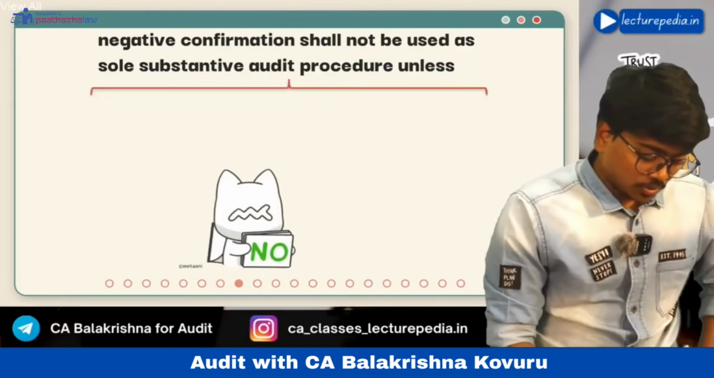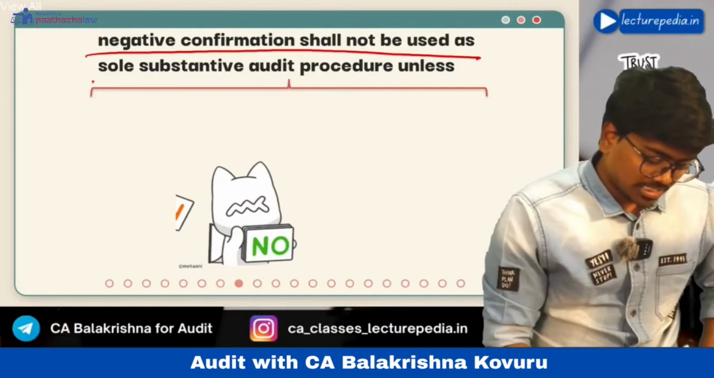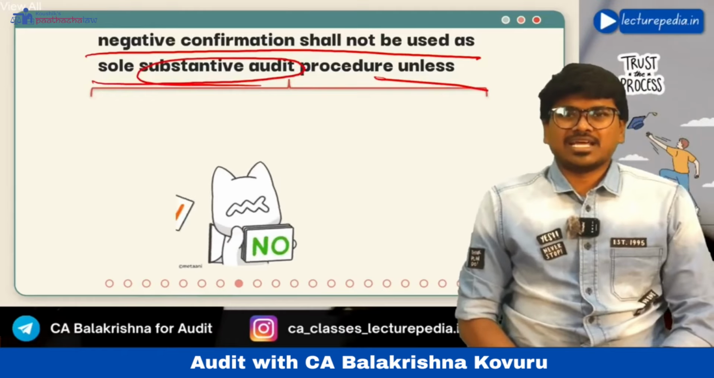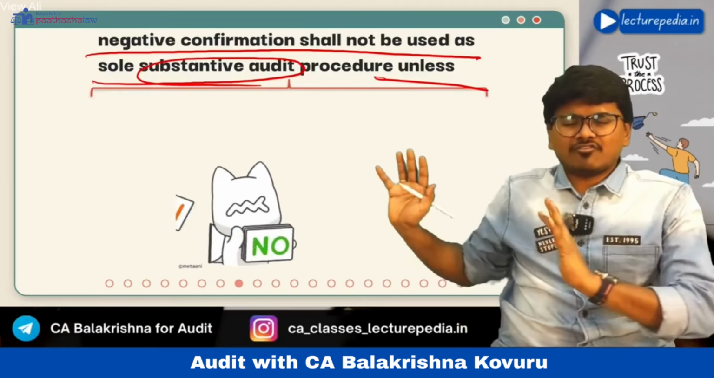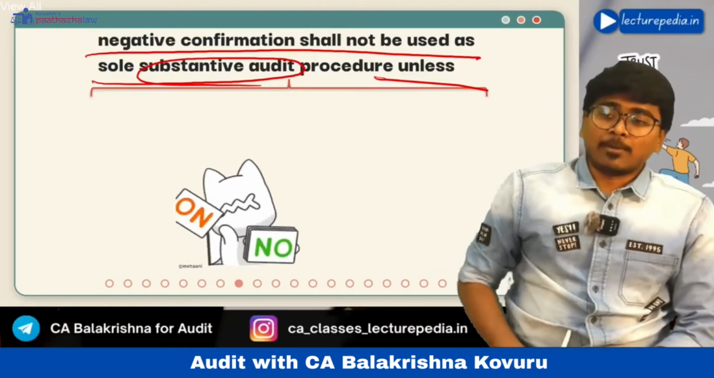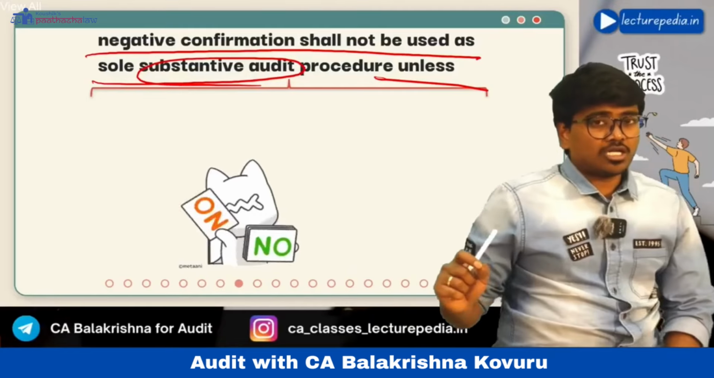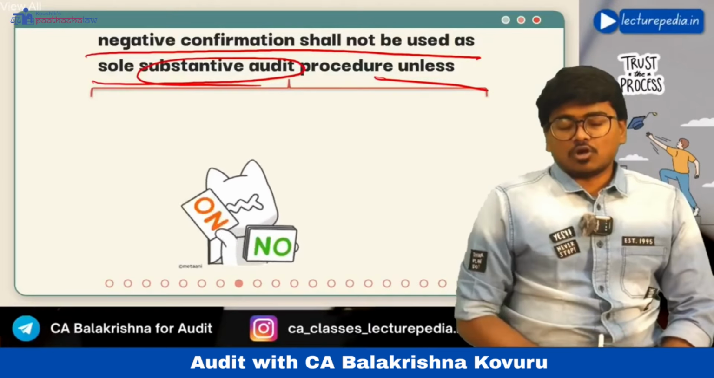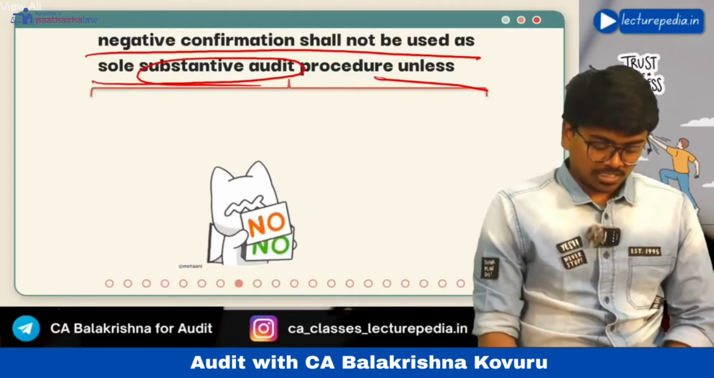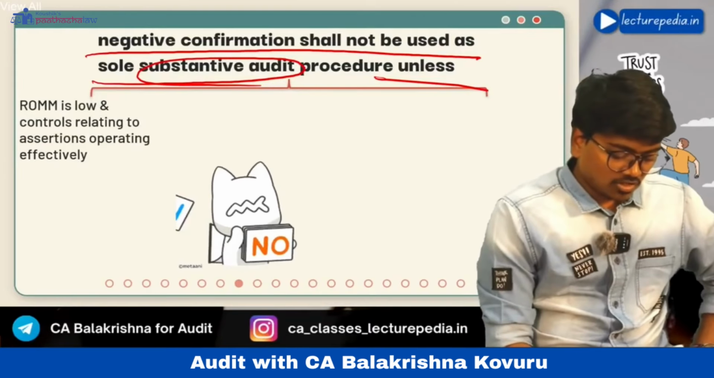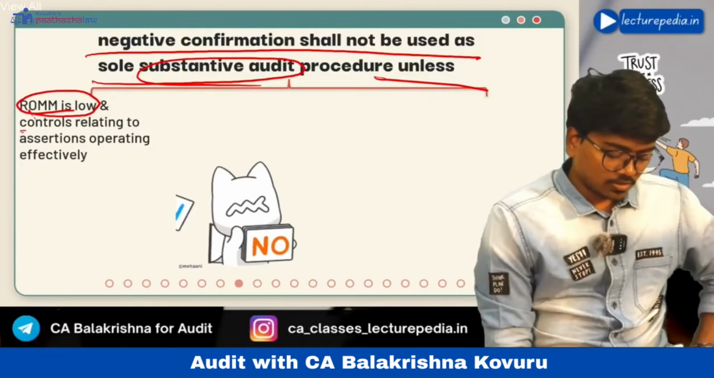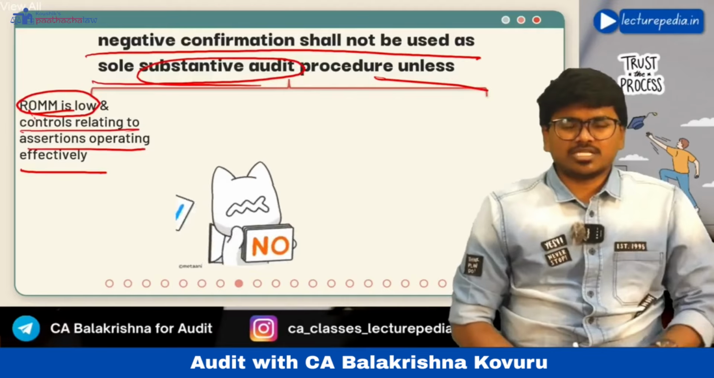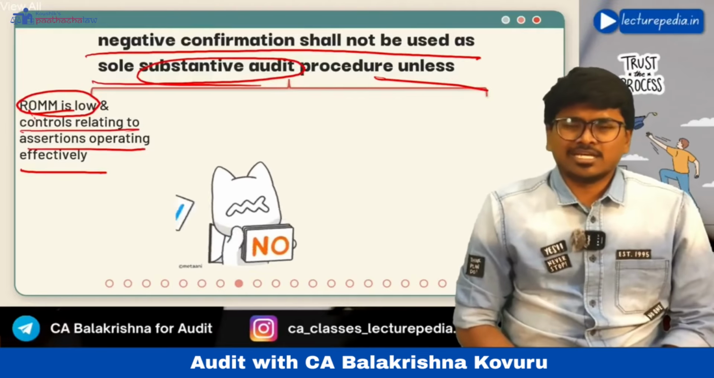Next, negative confirmation request shall not be used as the sole substantive audit procedure unless, okay, you can use negative confirmation request only in the following situations. Okay, apart from the following situations, you should not use negative confirmation request as the sole audit procedure. What are they? Risk of material misstatement is low and controls relating to the assertions are operating effectively. Okay, if risk of material misstatement is low, then you can send a negative confirmation request.